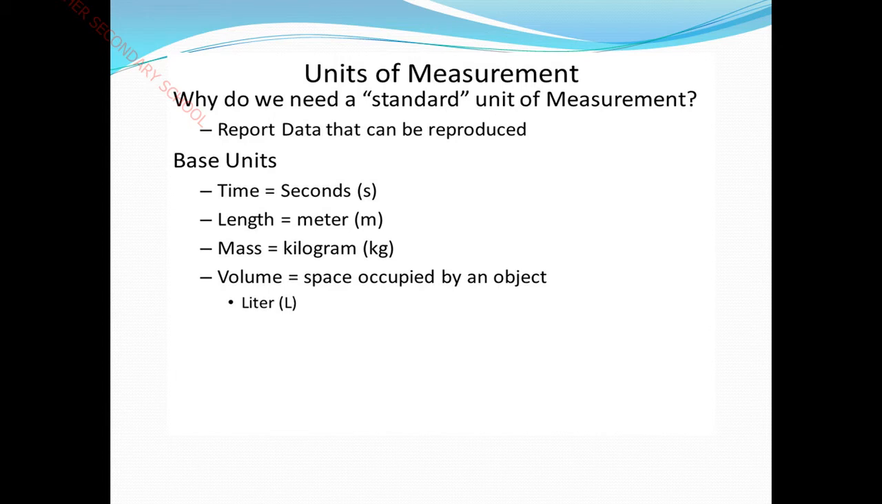Clear? So what are the basic units? For length we have meter, for time seconds, for mass it is kilogram, and for volume it's nothing but liter. And what do you mean by volume? The space which is occupied by an object. So what is space occupied by an object?